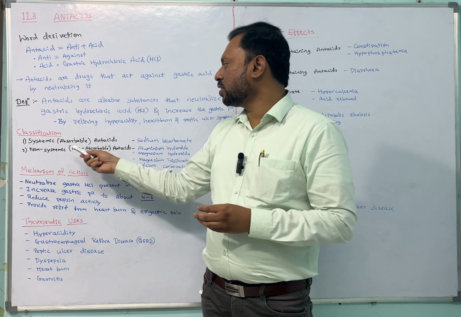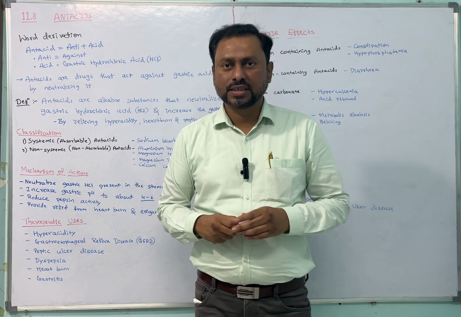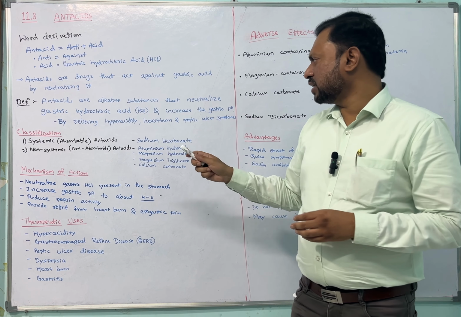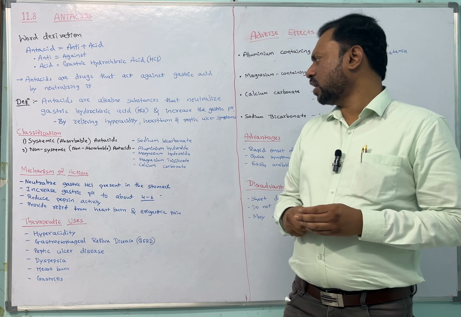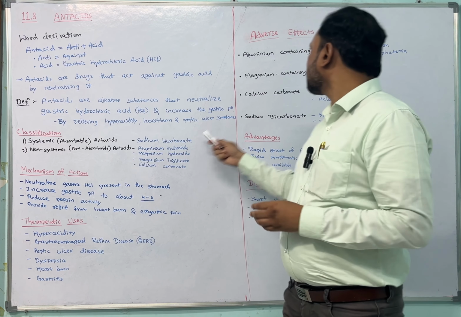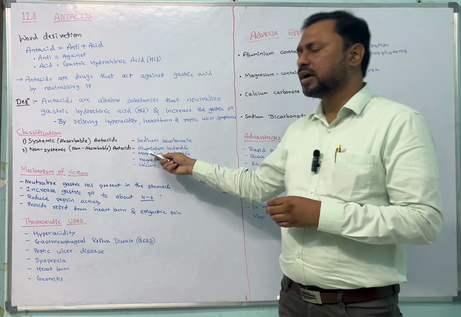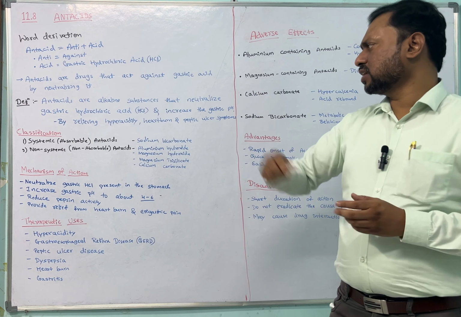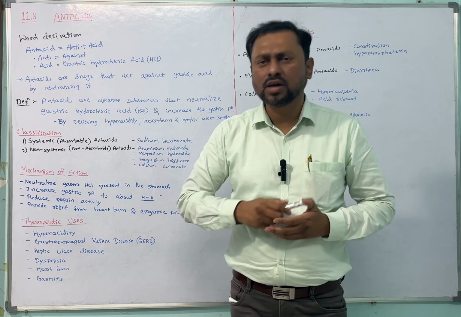These are the common non-systemic antacids. You know, the common side effect of aluminium hydroxide is constipation, and the common side effect of magnesium hydroxide is diarrhea. These are the classification of the antacid.